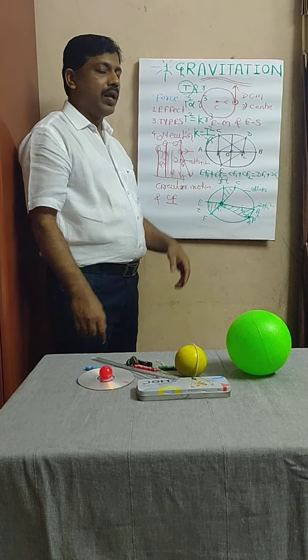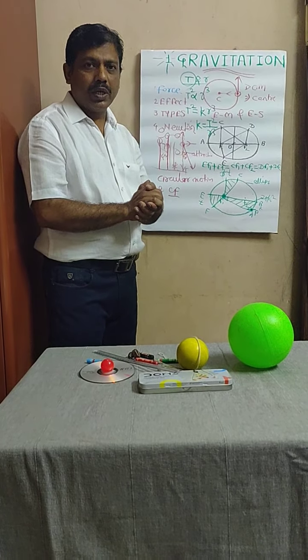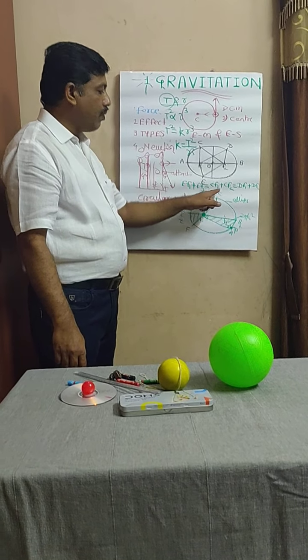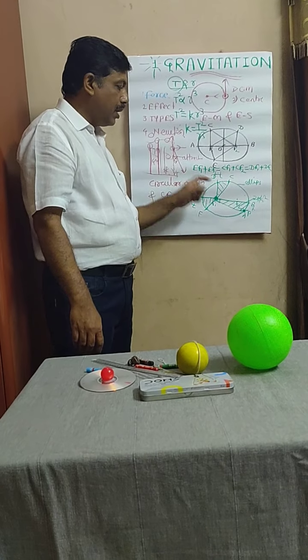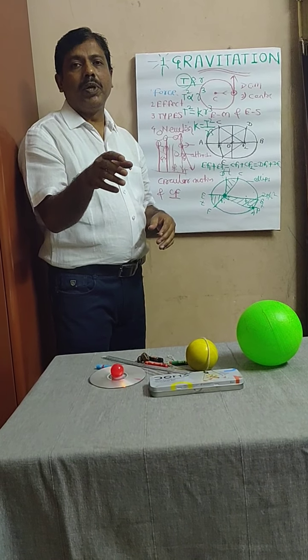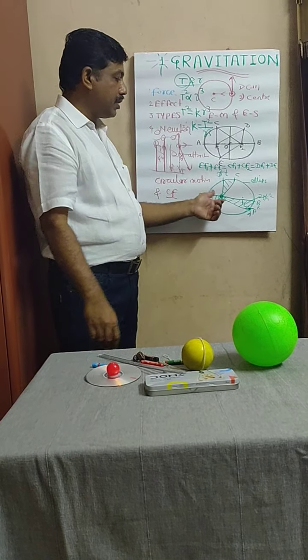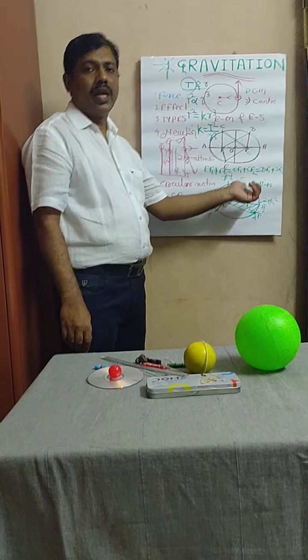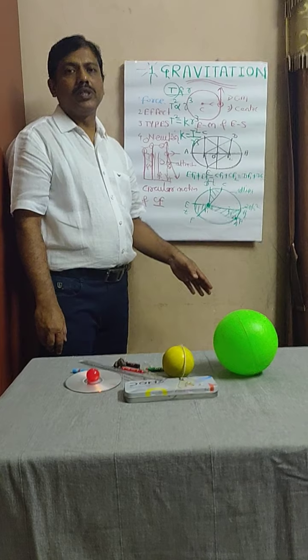Then we analyzed the first law of planetary motion. Here we observe that the planet is revolving around the sun in an elliptical orbit. From this, Kepler derived his first law: the orbit of a planet is an ellipse with the sun at one of the foci.